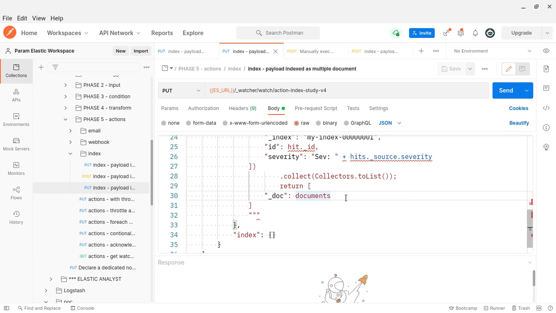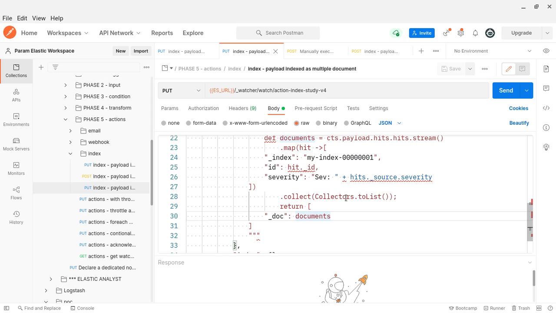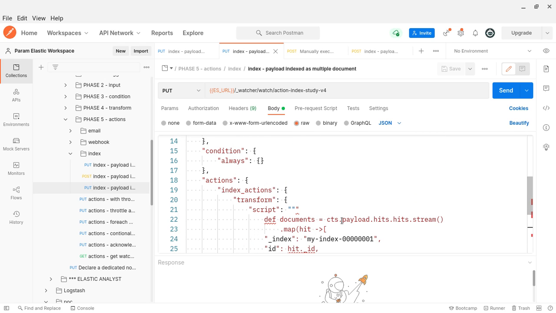Sorry. If you do not have the doc attribute, then the entire payload is stored as a single document. That is what is explained here.